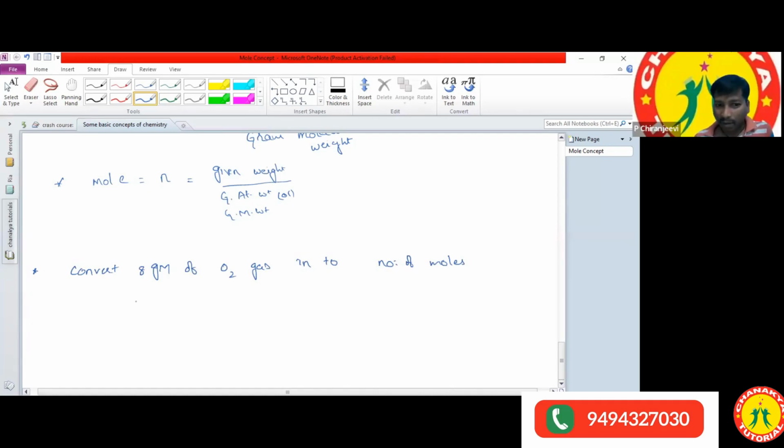So how do we calculate the number of moles? Number of moles is equal to given weight by molar mass. What weight did they give? 8 grams. What is the molar mass of the oxygen?